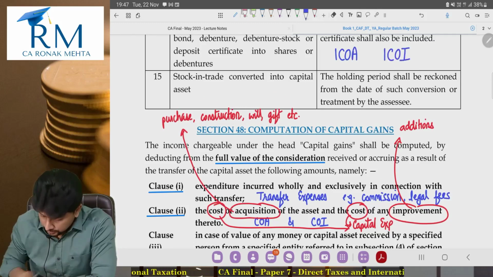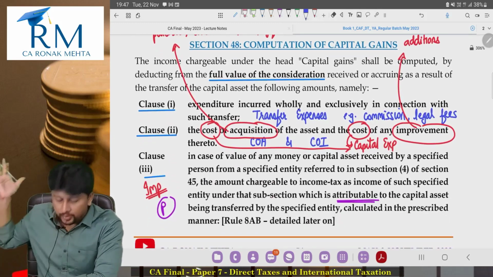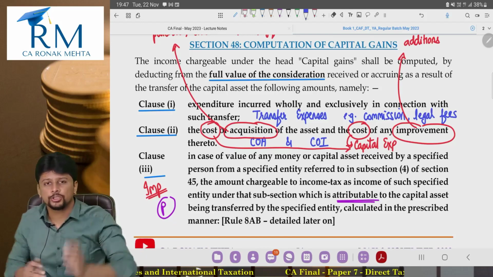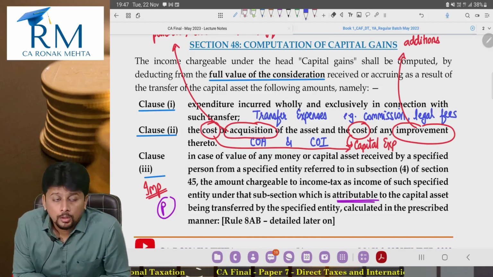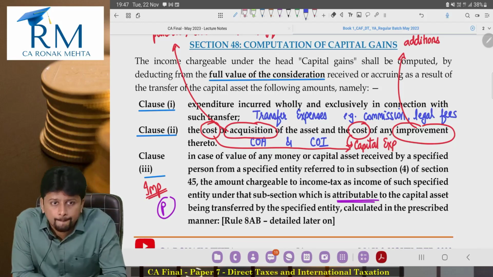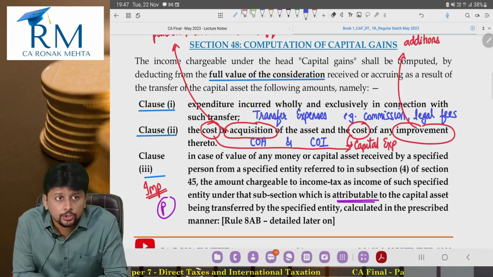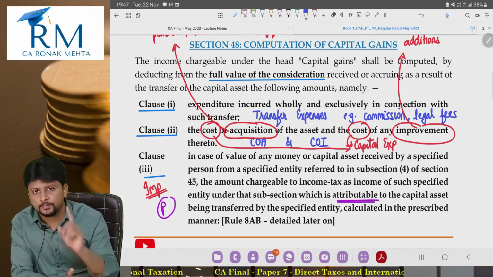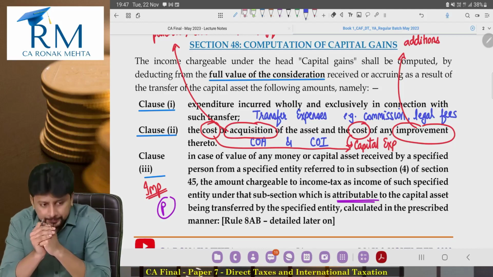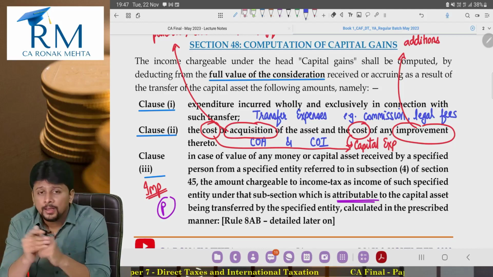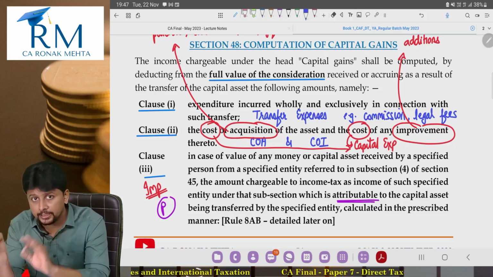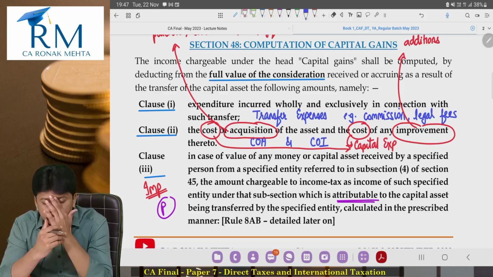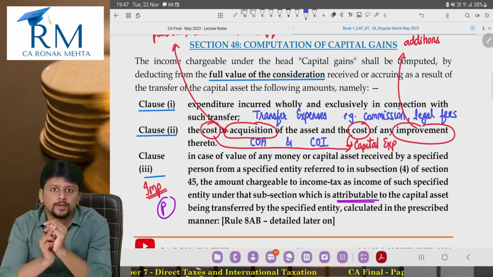Answer is correct. But this is the section right in front of you where there is absolutely no mention about indexation. So, do you have to do indexation or you don't have to do indexation? In section 48, nothing is written. Actually, it is written. See, what I am now about to speak is not taught to CA Inter students in this way. It is simplified and put in front of CA Inter students. CA final students, you are mature enough to understand this.